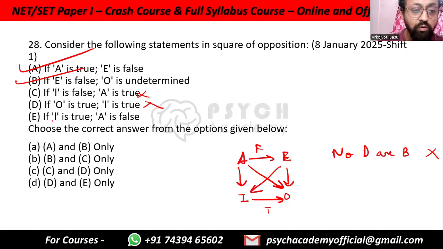If I is true, then A is false. Again, if I is true, like some dogs are mammals. Okay, true. It can be that some dogs are not mammals. It can be that all dogs are mammals. How do we understand that? It is undetermined. It is never sure. This is also not true. A and B, that is option A and B.